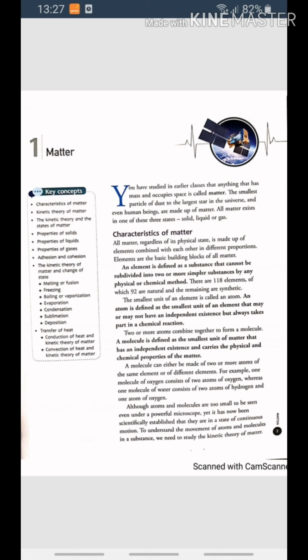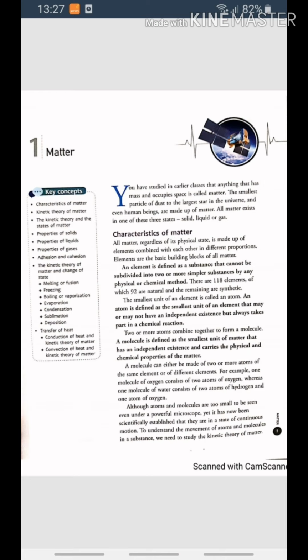Now, children, see the second one, that is freezing. The process of conversion of a liquid into its solid state at a particular temperature on cooling is called freezing or solidification. The temperature at which a liquid freezes to become a solid is called the freezing point.